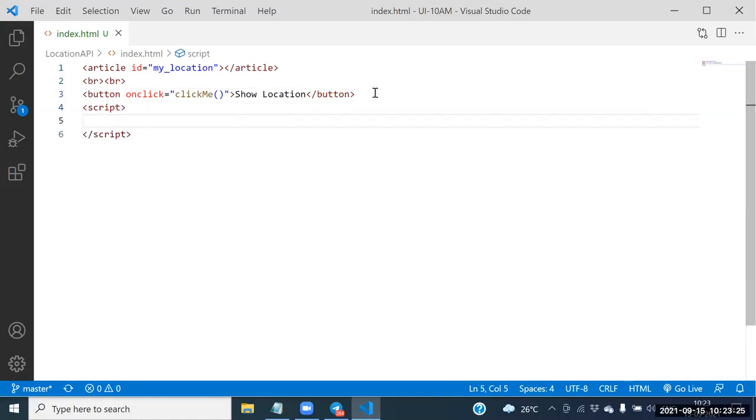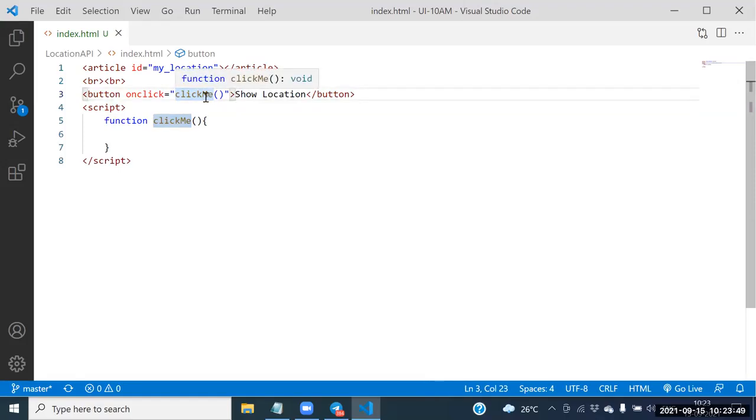Shankar, which function we need to define here? We need to define one function. Which function? Click me function. So whenever you click this button here, automatically the click me function will be executed.